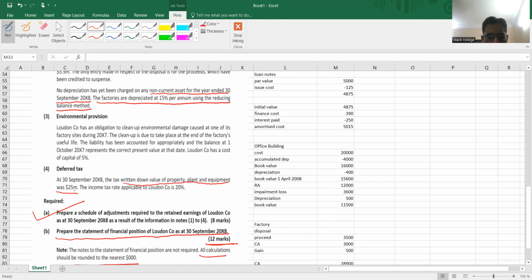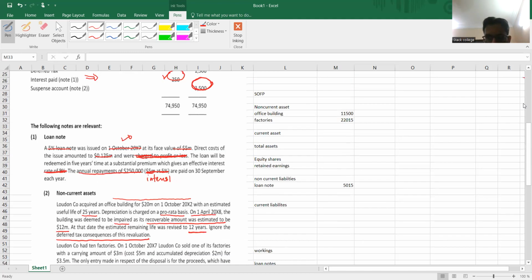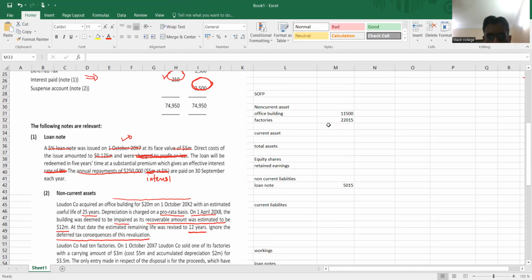So property, plant, and equipment. It says the total carrying amount. So where is the total carrying amount? Here is the total carrying amount. Let me calculate the total carrying amount first. This plus this, this is the total carrying amount, 33,515.